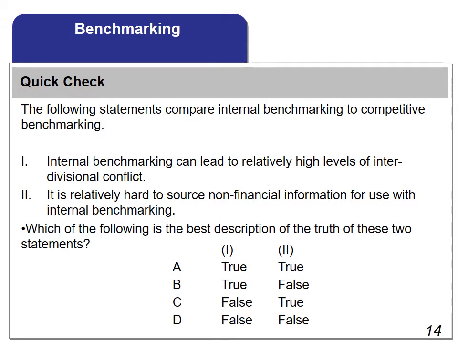The following statements compare internal benchmarking to competitive benchmarking. 1. Internal benchmarking can lead to relatively high levels of interdivisional conflict. 2. It is relatively hard to source non-financial information for use with internal benchmarking. Which of the following is the best description of the truth of these 2 statements? A. Statements 1 and 2 are true. B. Statement 1 is true, statement 2 is false. C. Statement 1 is false, statement 2 is true. D. Statement 1 and 2 are false. Take a minute and choose the correct answer.